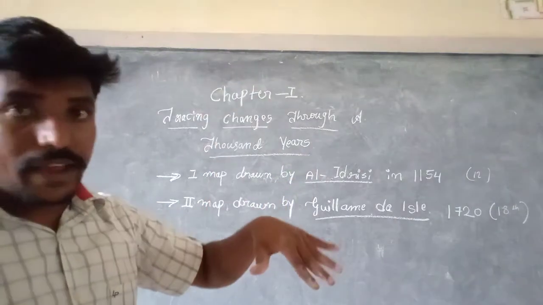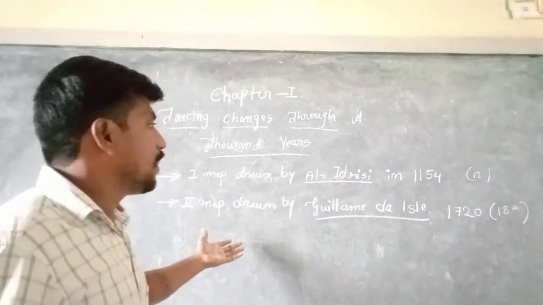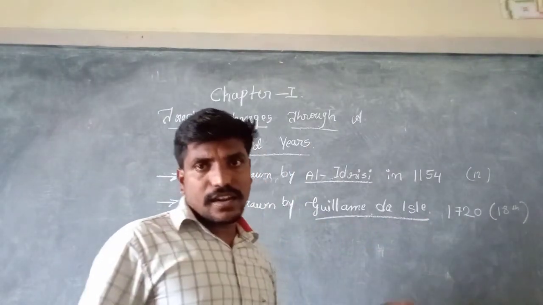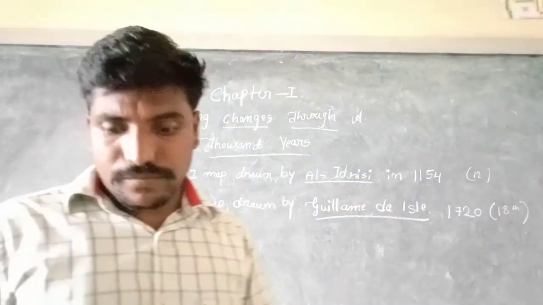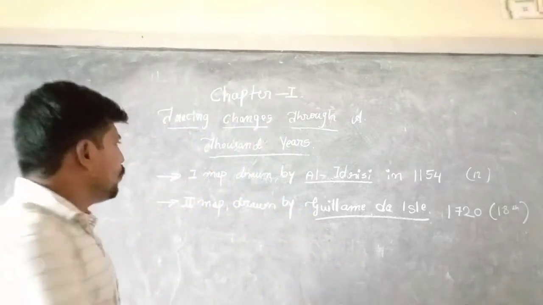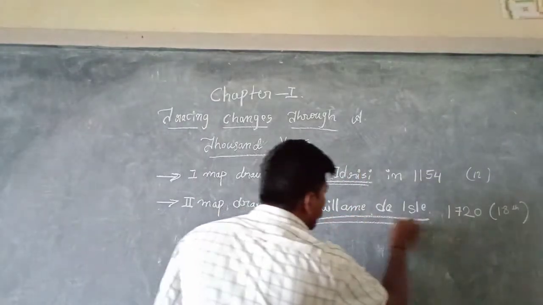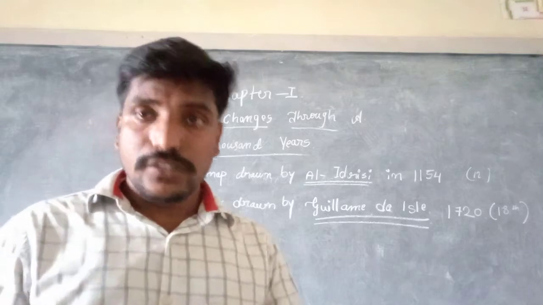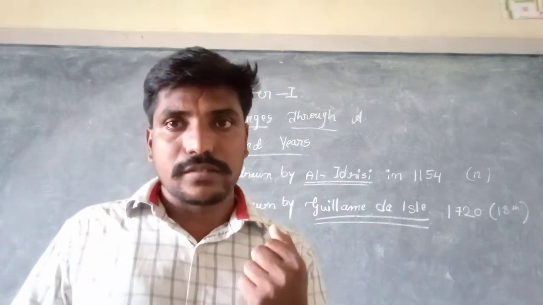After a long time, one more map was prepared by Guillaume de Islay in 1720, in the 18th century. I told you Al-Idrisi is a geographer, and this one is a cartographer. There is a lot of difference between geographers and cartographers. What do you mean by cartographers?